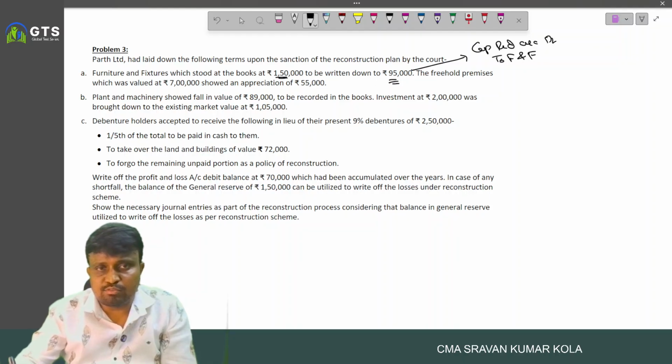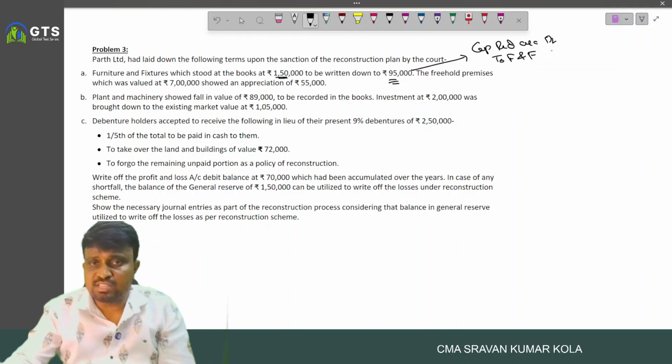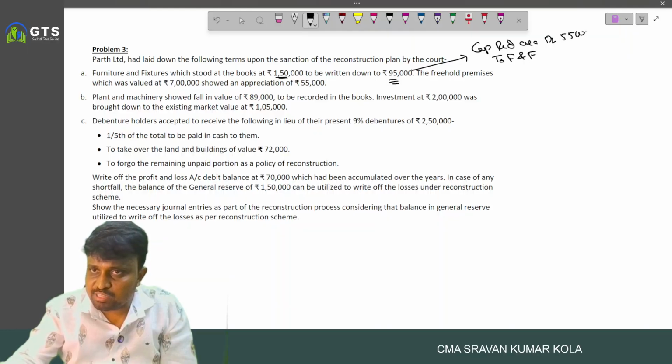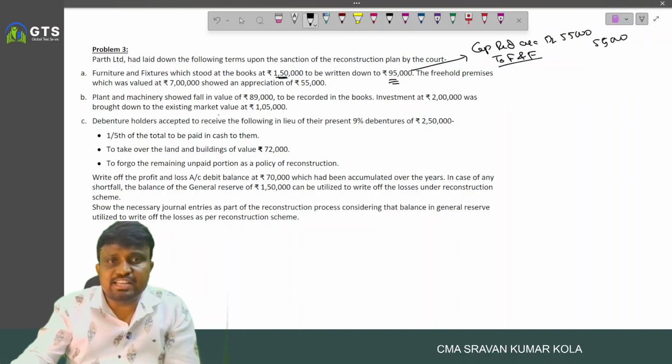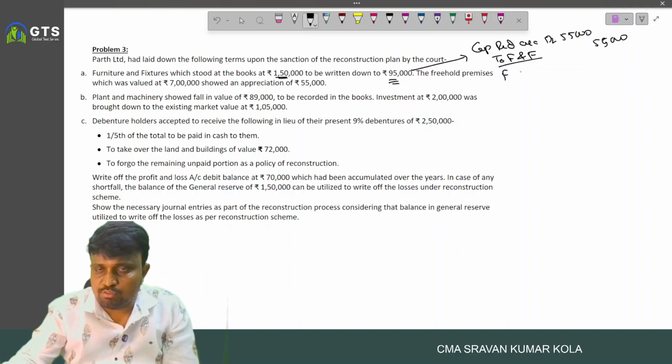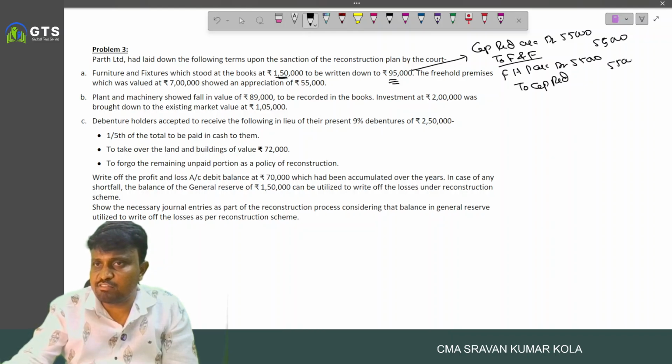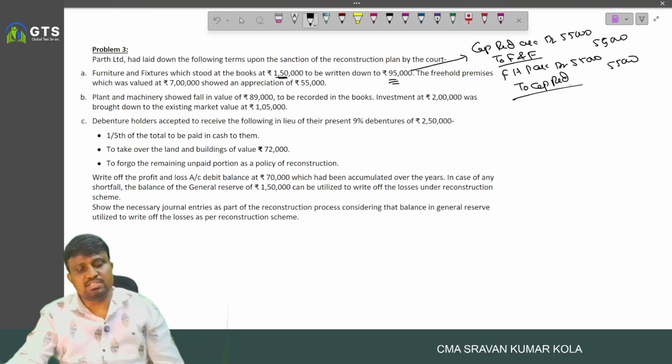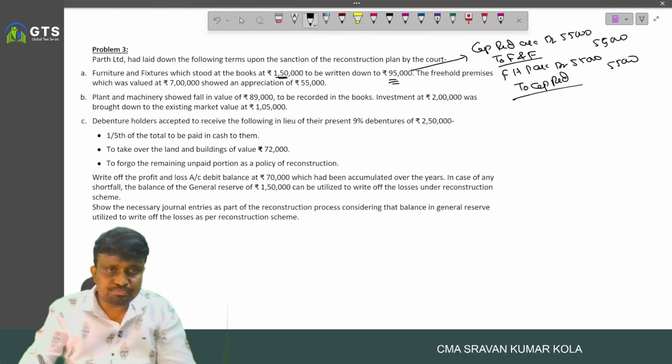How much amount is there? 1 lakh 50 minus 95, nothing but 55,000. And freehold premises are increased by 55. So freehold premises account debited to capital reduction 55,000.